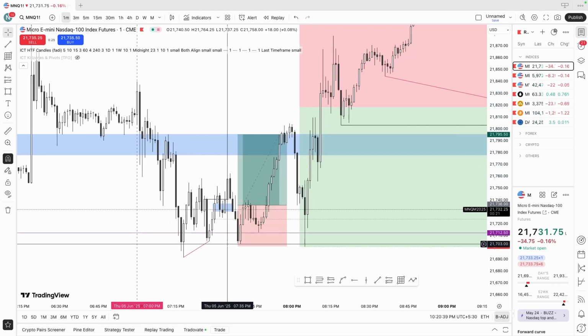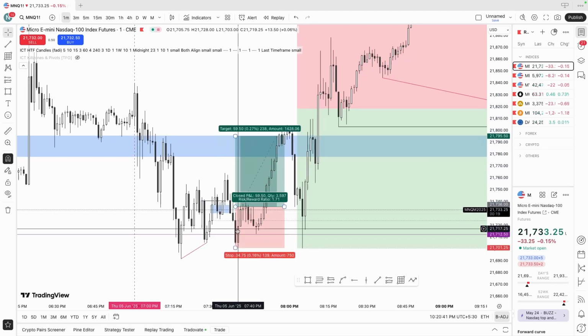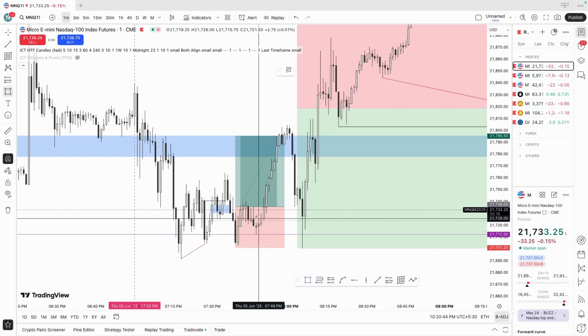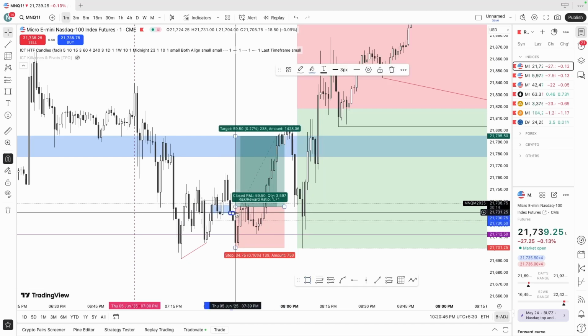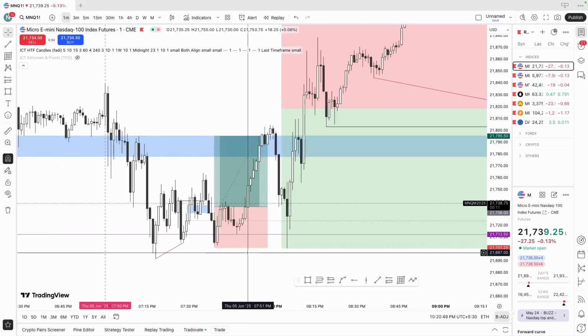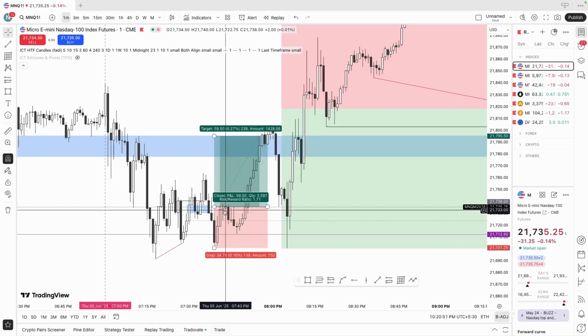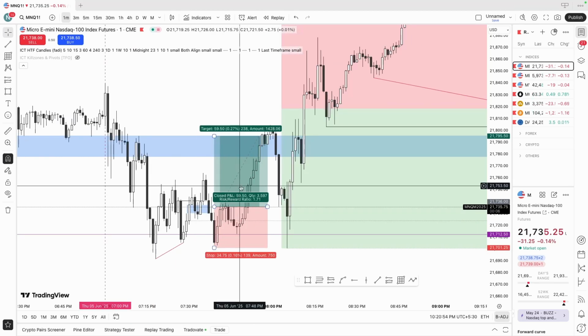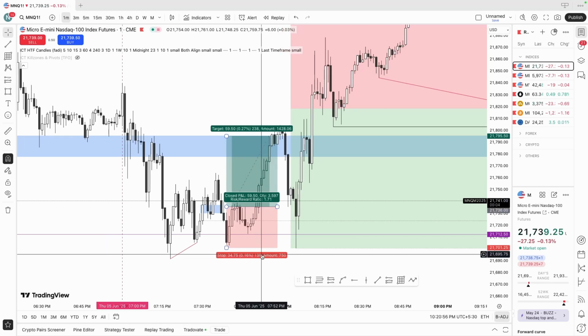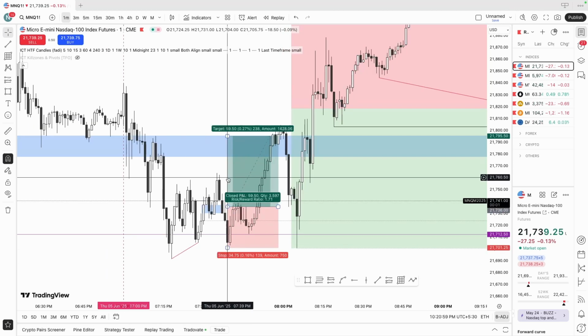And then I waited for another confirmation. What happened right here was a 30-second inversion. We had a little inversion right here. I don't have the data, but on my TradingView account you can see we inversed the gap right here. So I entered one more time. I wanted to give my buyers another chance. So yeah, it played out really good.